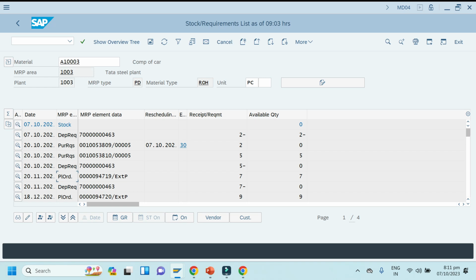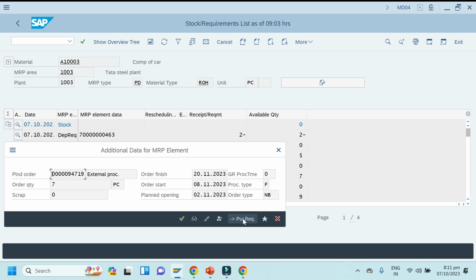Okay, so convert the planned orders in the coming next month into PR by clicking on the convert planned order to purchase requisition button.